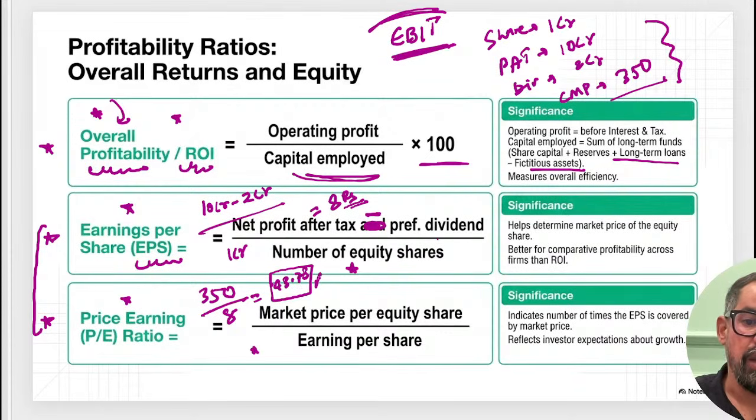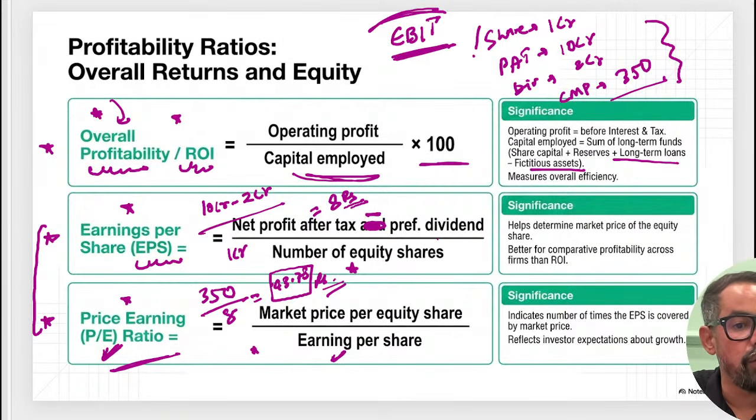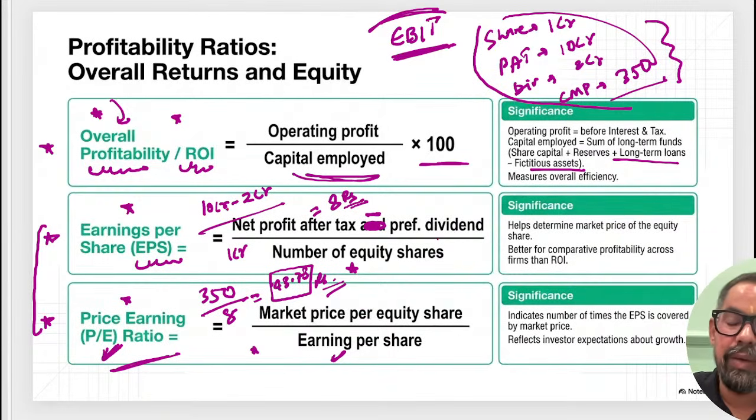43.75 is the PE ratio of this particular company. As simple as that. But believe me, whenever they give this question, they'll ask for the PE ratio. In my experience, whenever they test this portion, they'll ask PE ratio and they'll not mention EPS. So first you have to calculate EPS. They'll give you this kind of number and then ask you to calculate the PE ratio. The way is the same and you will get 2 marks for that one.